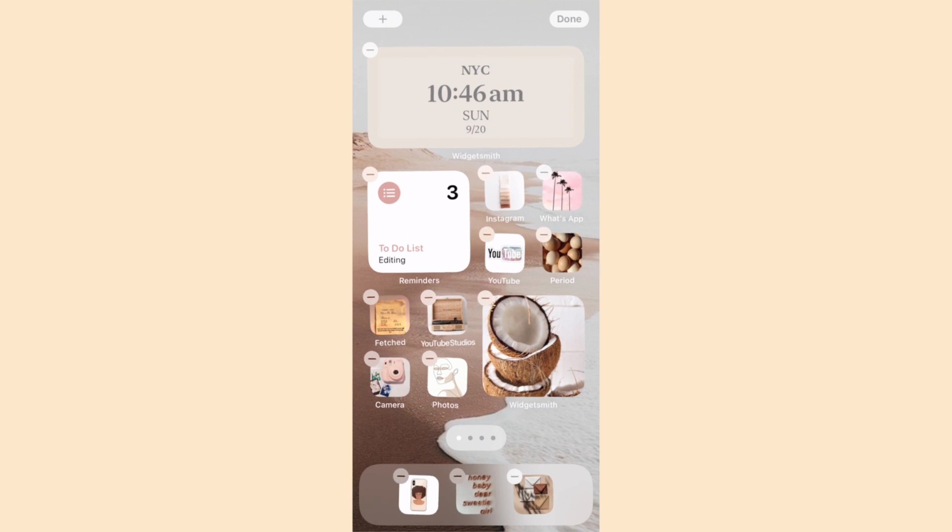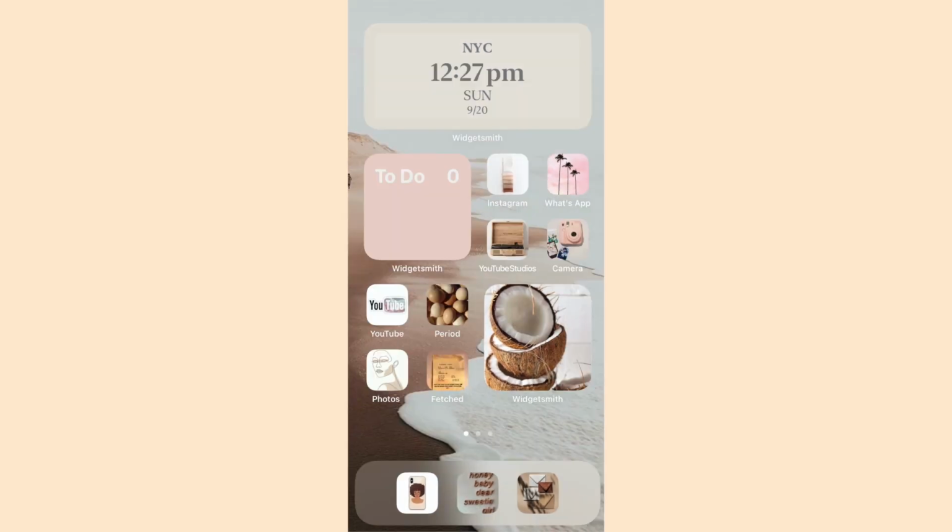So yeah, that is pretty much it. Have fun with it, make it as cool and be as creative as you can. The great thing about this is making it unique to your style and your vibe. I'll also leave my Pinterest below and the album that I have with all the pictures that I selected and used, just in case you guys wanted to use some of these.